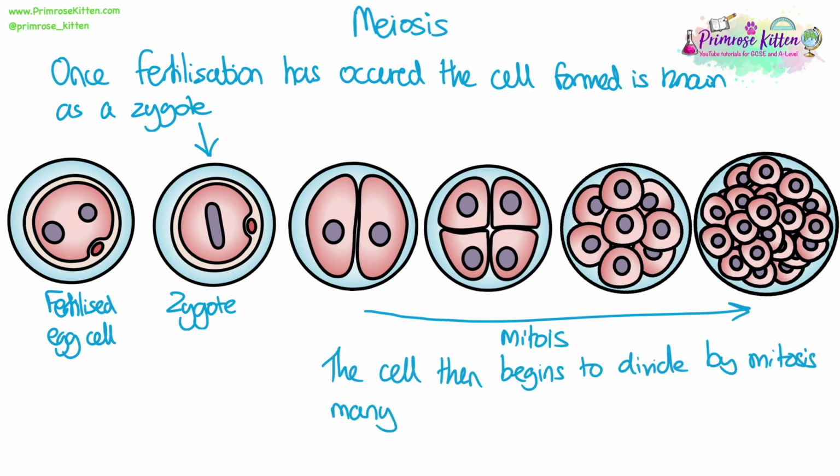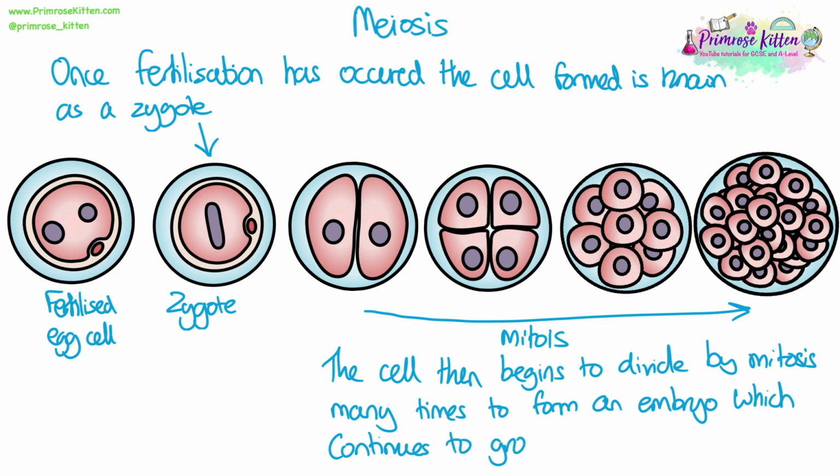And then that cell starts to divide by mitosis because it's trying to grow new cells and get larger. So that's creating identical cell copies. So it divides many times. So we go from 2 to 4 to 8 to 16 and so on. And that starts to form the embryo, which is the ball of cells. And that will continue to grow by mitosis, and then cells will start to differentiate, and that's how we start to develop into a new human.